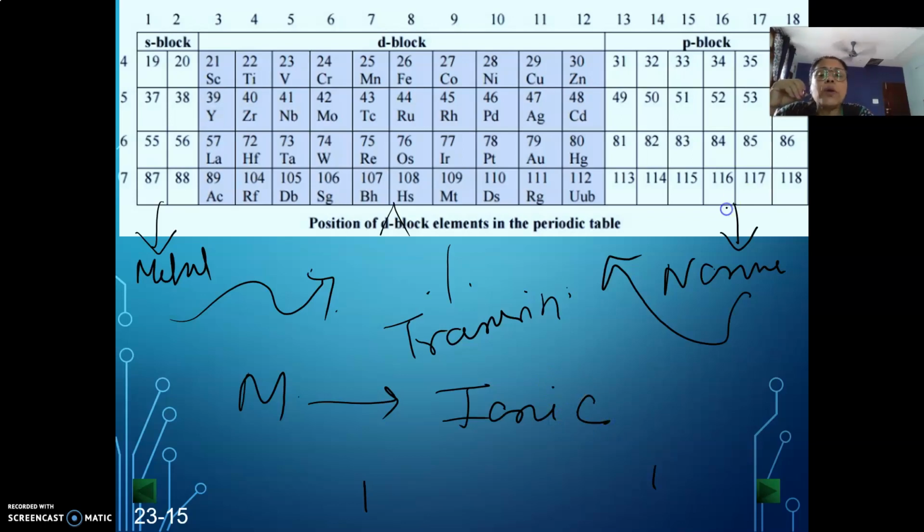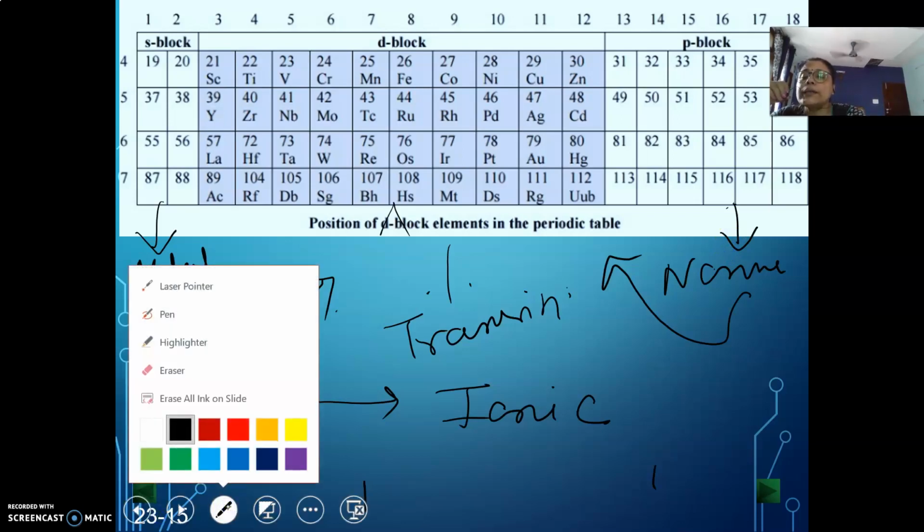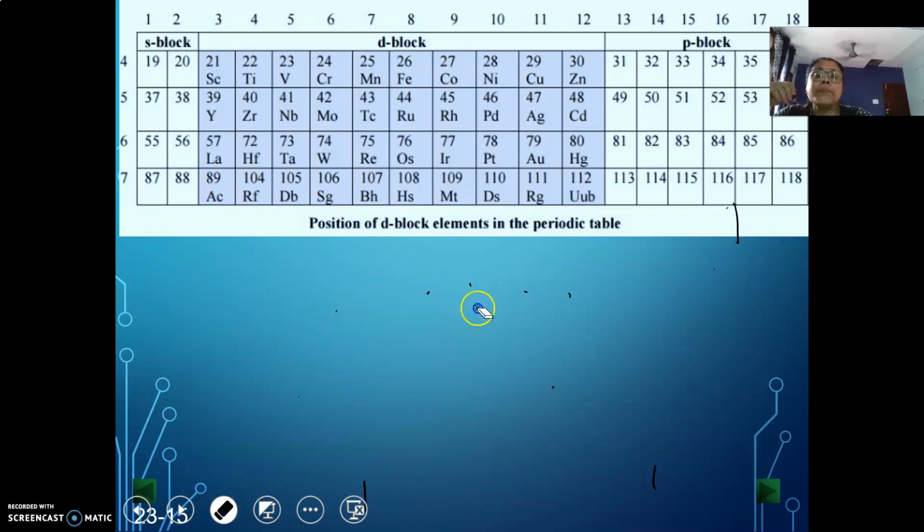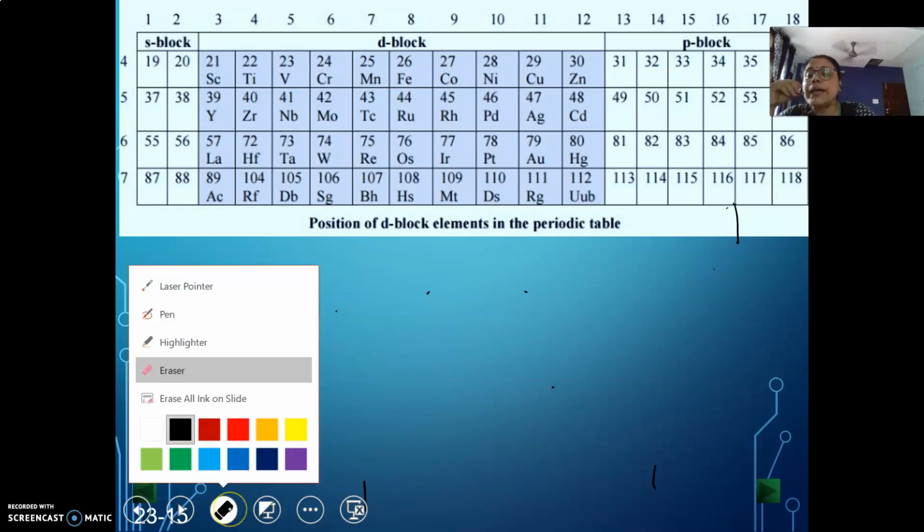Now, what are P block elements? P block elements are those where the last electron enters the P orbital, and they prefer to go for covalent bond formation, and even if they go for ionic bond formation, they will form the anion.